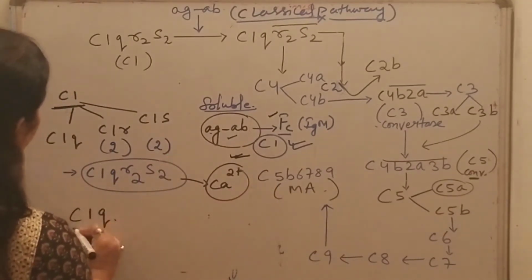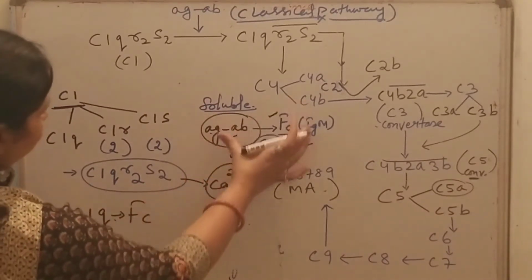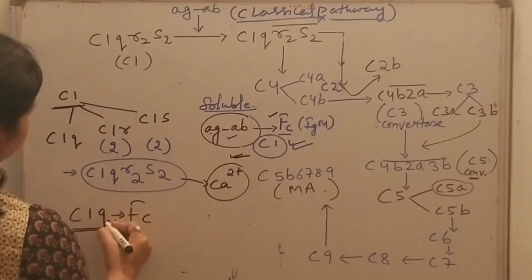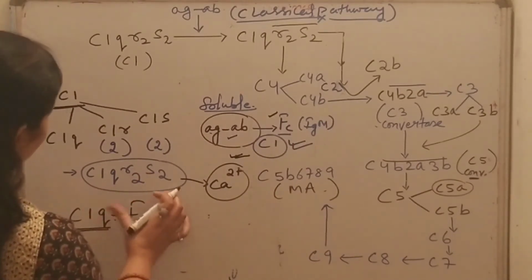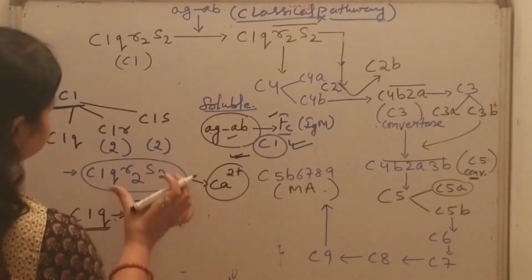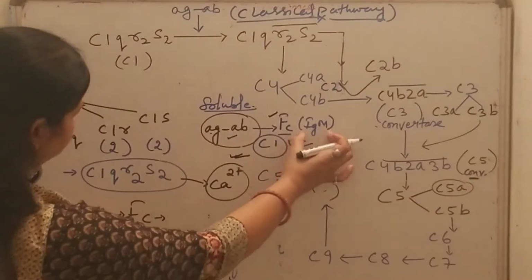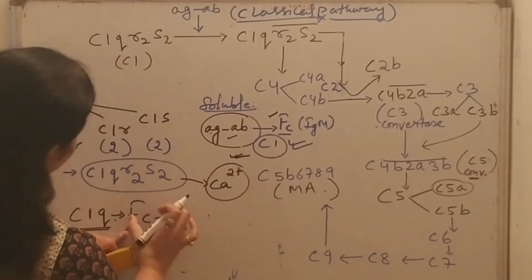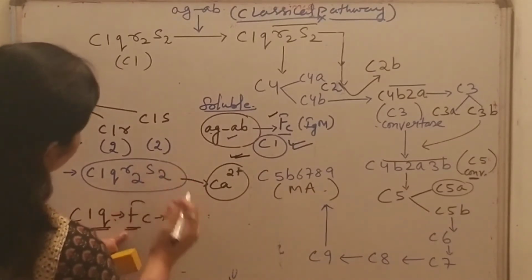Now what happens? C1q binds to the Fc binding sites on the IgM, and then it induces conformational changes.